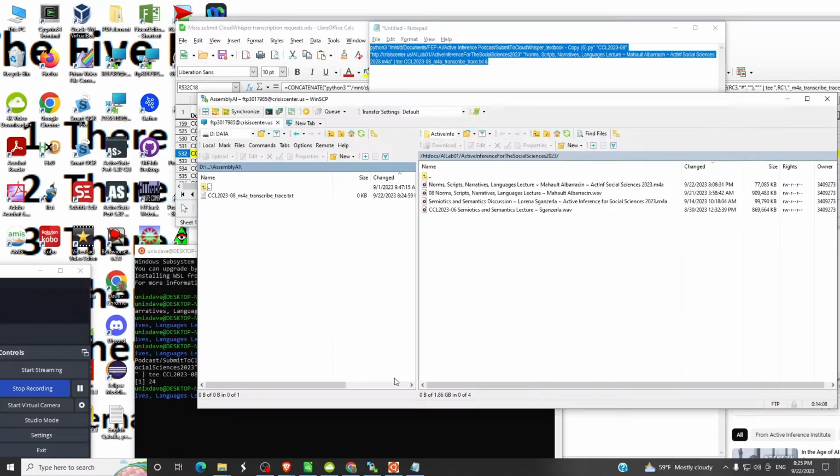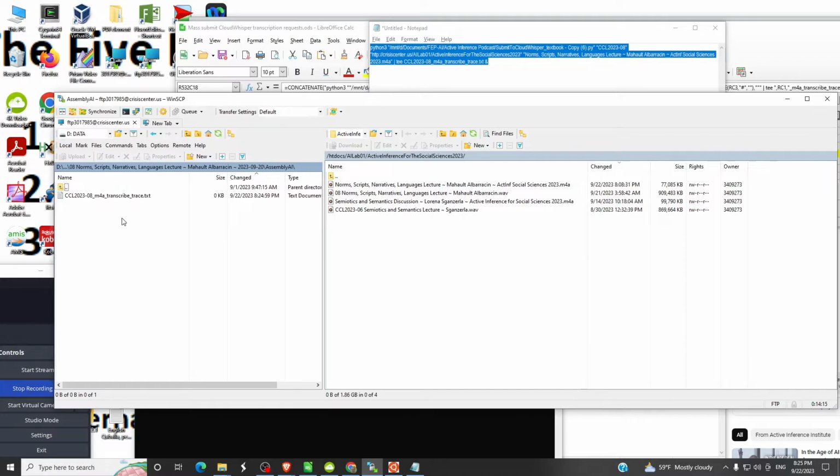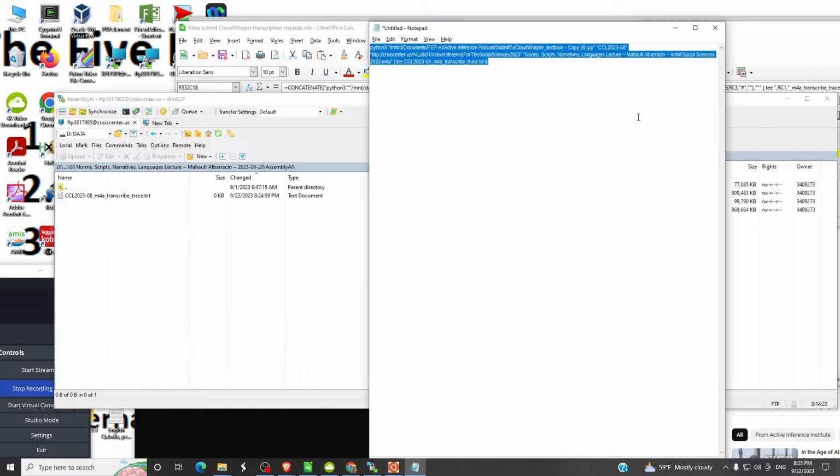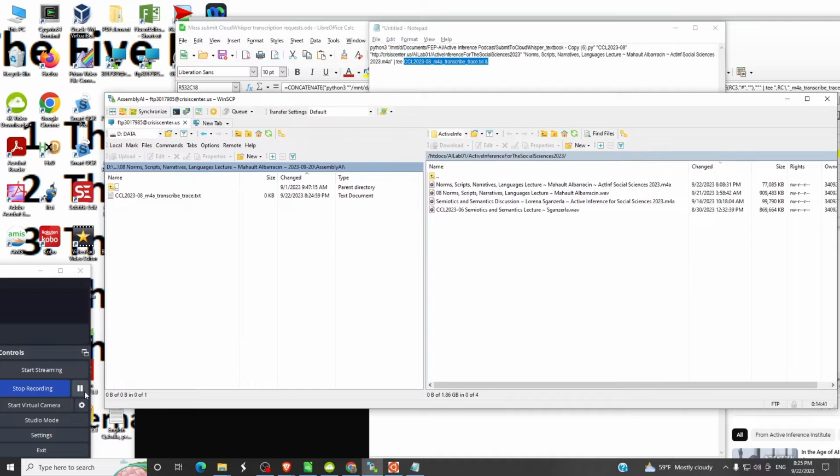If we go back here, we'll see that remember the Assembly AI folder was empty, but now there is a trace file. That's what's generated as the output, the actual net output in standard out. So this process in Assembly AI might run for 20 minutes, so I'll stop the recording for a while and we'll be back with you in moments.